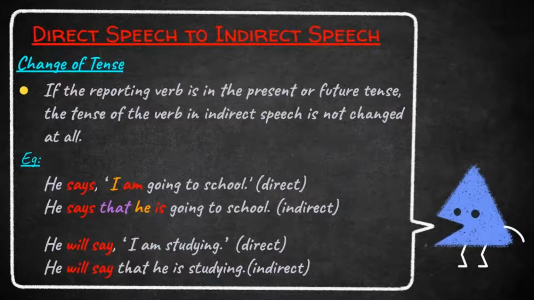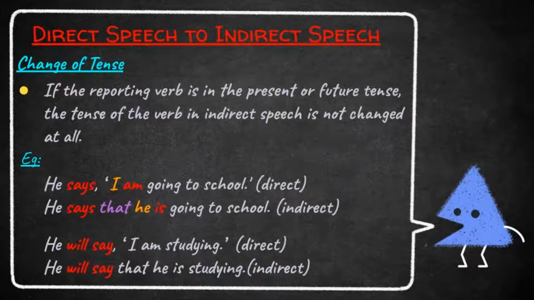If the reporting verb is in future tense, no need to change the tense of the verb. So look at the second example. In the second example also, the present continuous tense is used. If the reporting verb is in future tense, we should not change the tense of the verb. So indirect speech is also in present continuous tense.